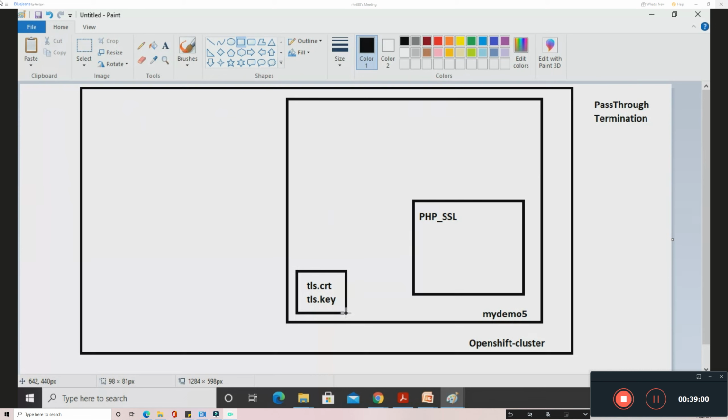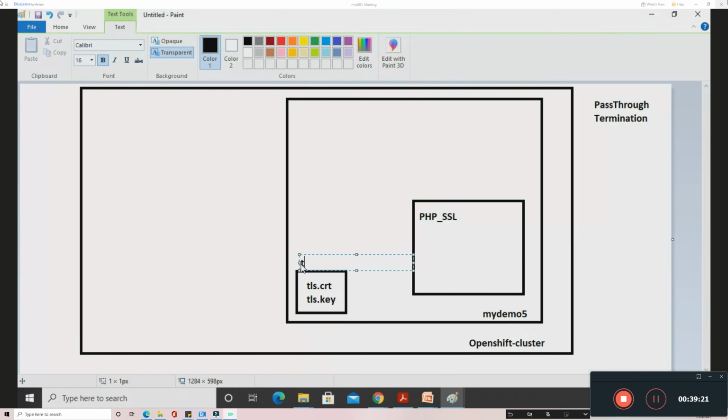What I have to do is create this as a secret. Now I have created this locally in my system, and I want to get this inside the OpenShift. This is sensitive information, so when you want to get any sensitive information into the OpenShift, you have to create that as a secret. Here I'm going to create a secret of TLS type. I hope you remember in chapter number 4.